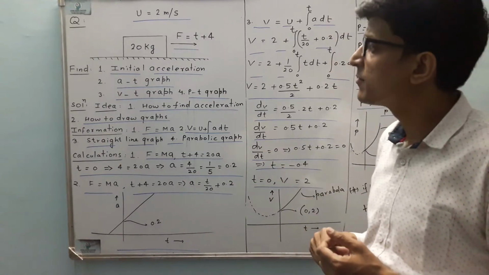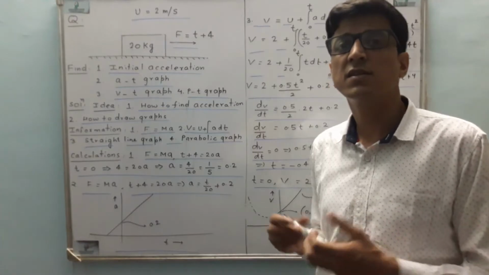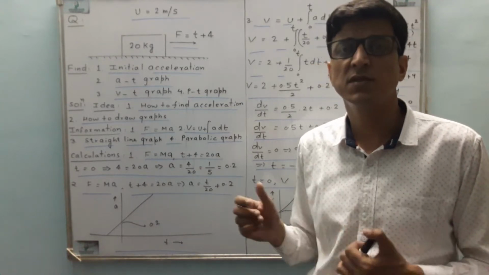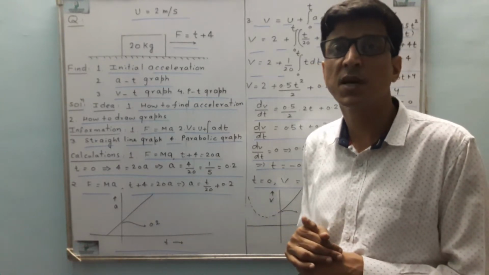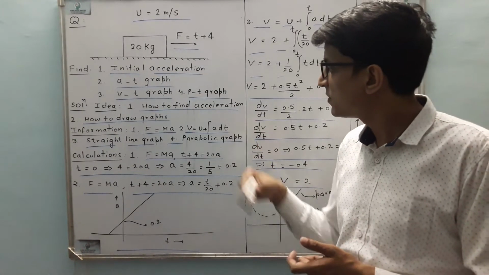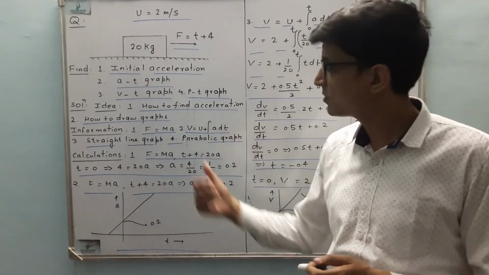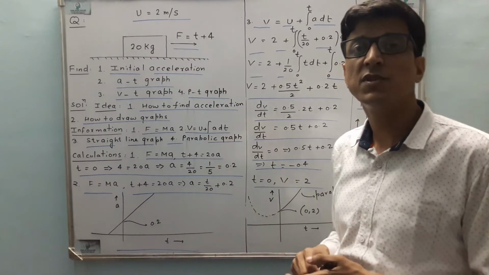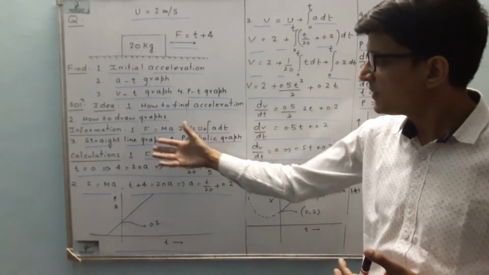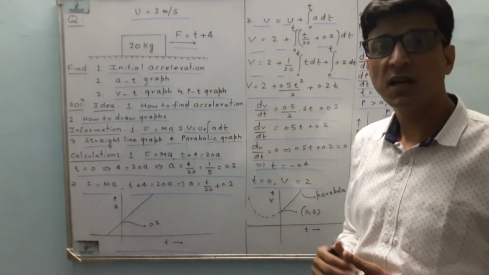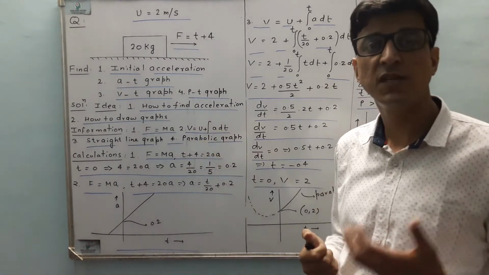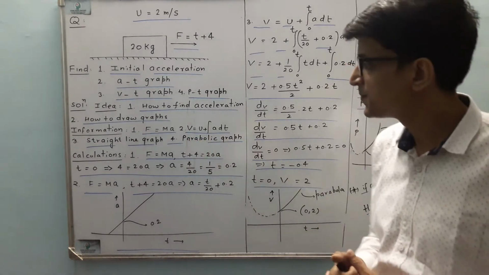Now let's talk about the information. We know that acceleration can be found from the force equation. Force is equal to ma, which is the second equation of motion for constant mass. Another thing is we need to find velocity. We know the relation from the first equation of motion: v is u plus integration of a dt for variable acceleration. Third is information about straight line graphs, we need to know how to draw them. Then parabolic graphs, we need to know how to draw parabolic graphs.